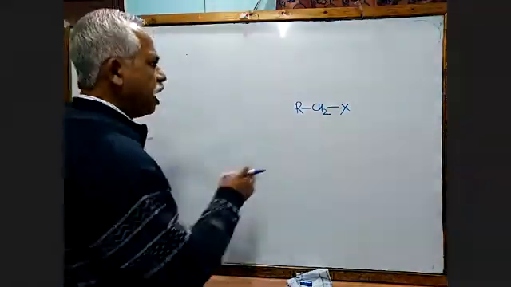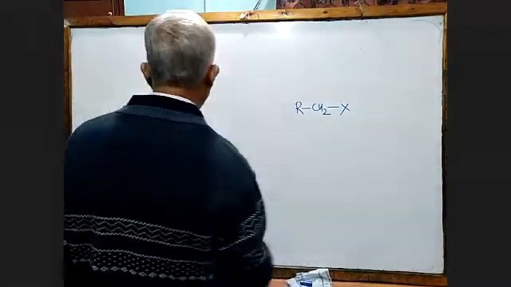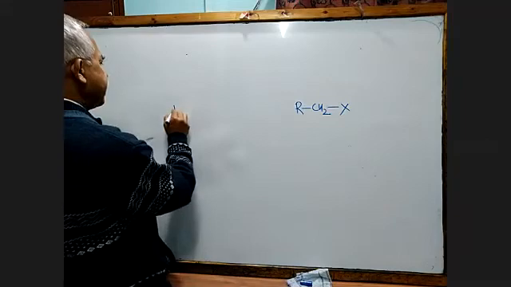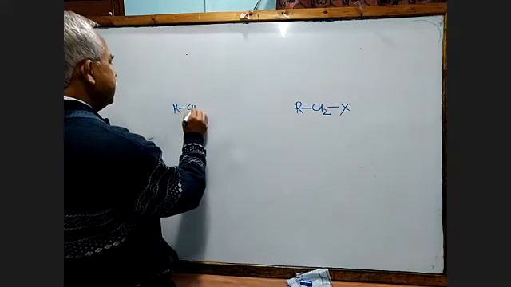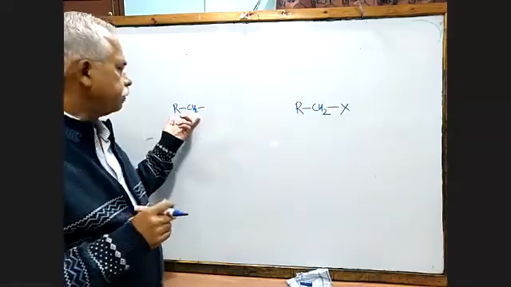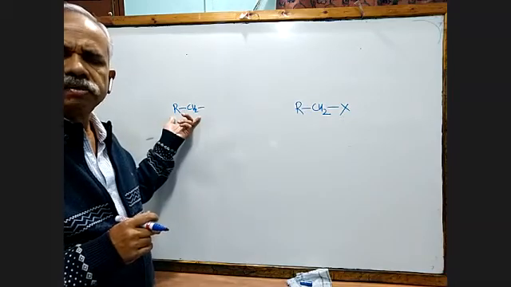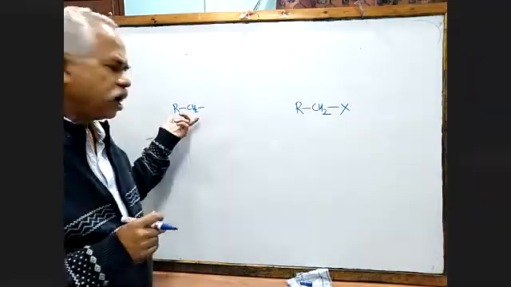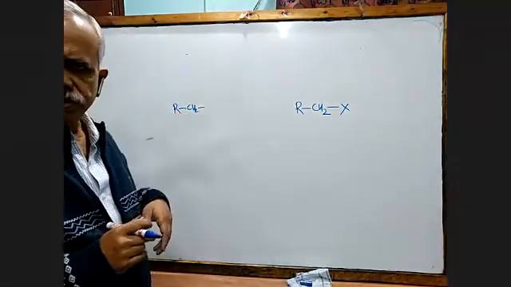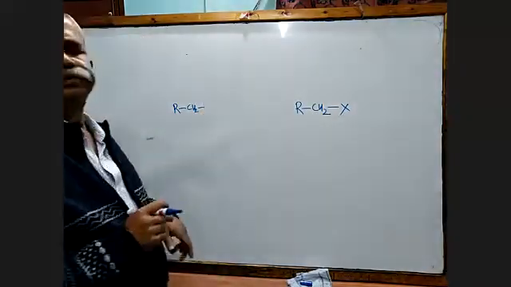Now I want to get a similar type of substance from the market. What will I do? I'll write here RCH2. But I know these types of compounds are not there because it is a part of a molecule. RCH2 is an alkyl group, and we have to get a full molecule. So there should be something here.